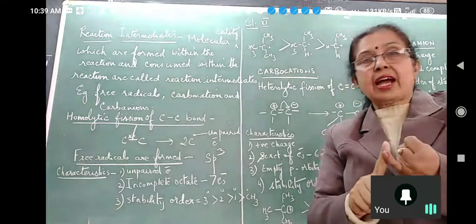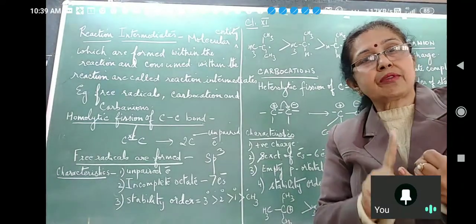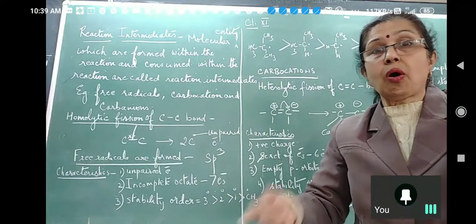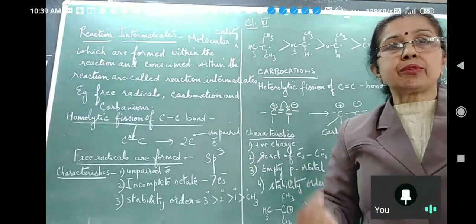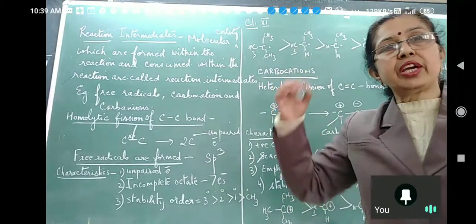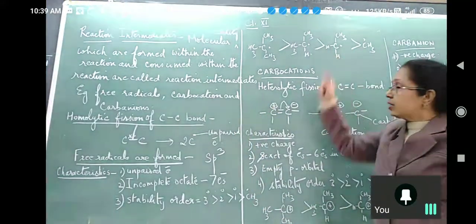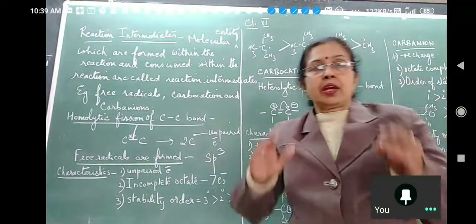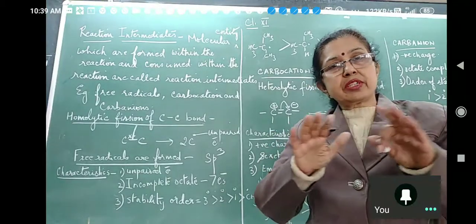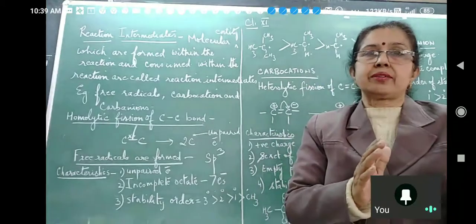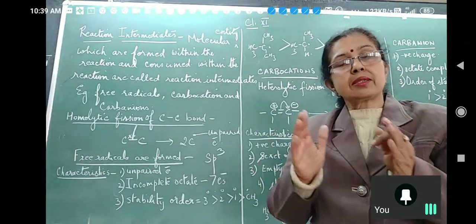What is the reactivity of a free radical due to the presence of an unpaired electron? What does it want? One electron. Wherever it finds one electron on the carbon chain, it will get attached to that. What is the order of reactivity? Anything in organic chemistry which is stable is less reactive.